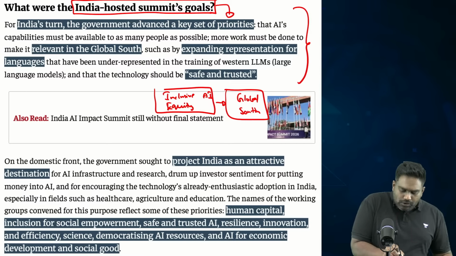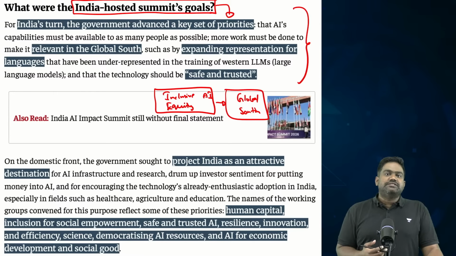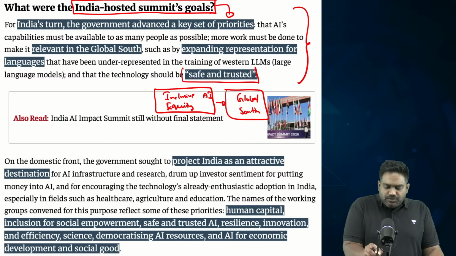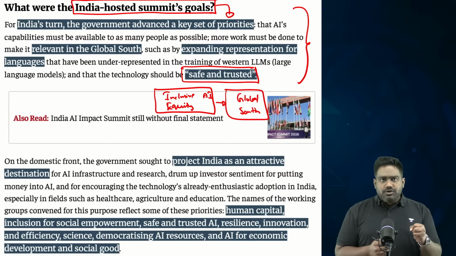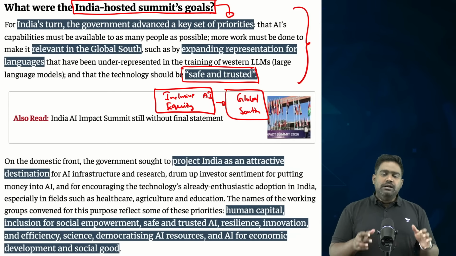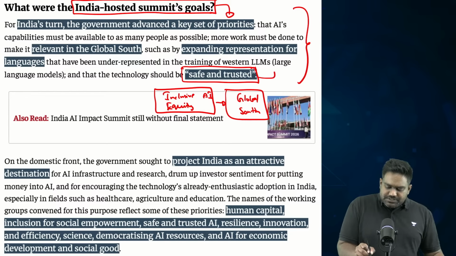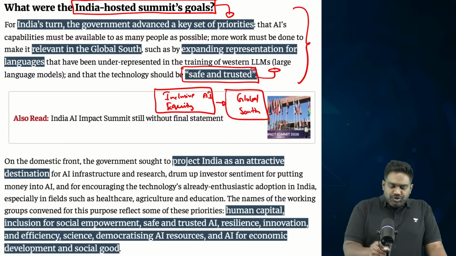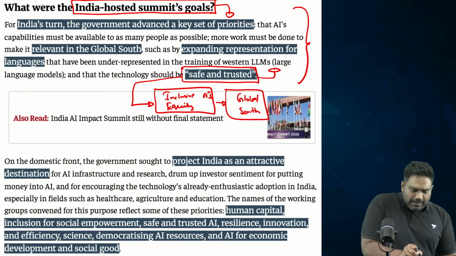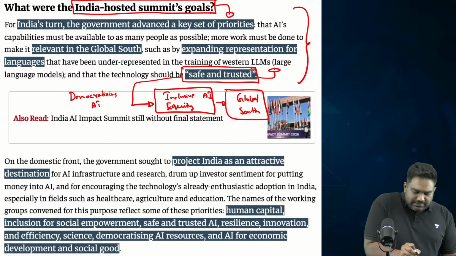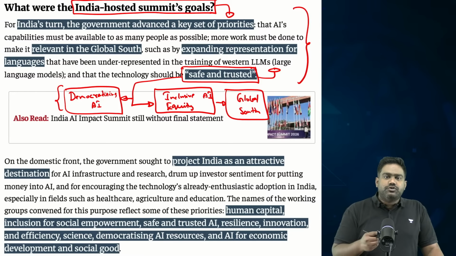India also had the goal of building greater trust in AI systems, given the safety risks associated with AI and the various concerns that are attached to it. India had this huge challenge, an enormous task, to build greater trust in AI systems, bring the global community together, and ensure that AI technologies focus on inclusivity and equity. So, for India, democratizing AI, ensuring that all powers, irrespective of their developmental status, have access to the benefits of AI, was a priority.